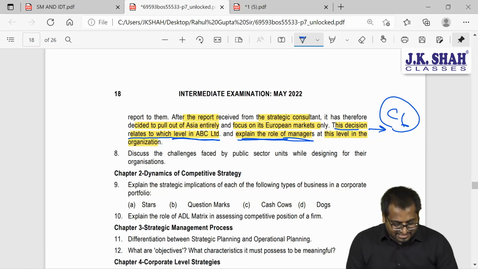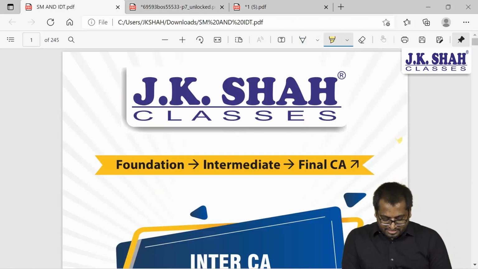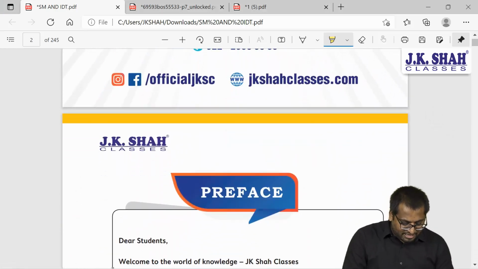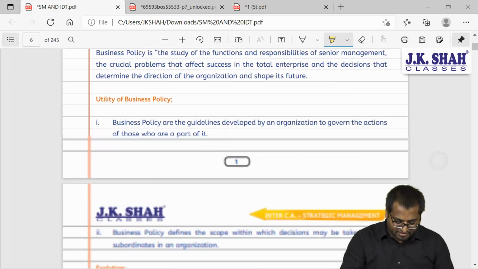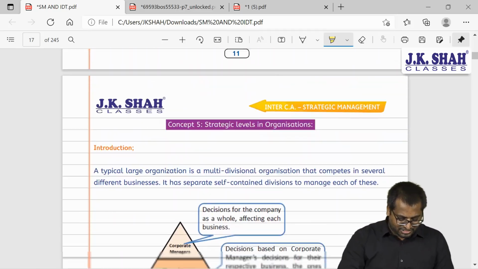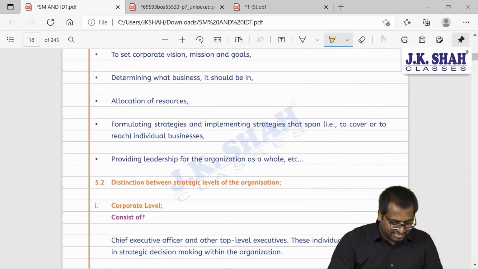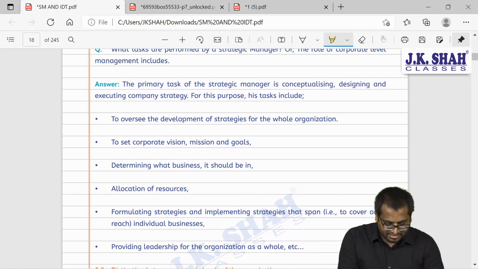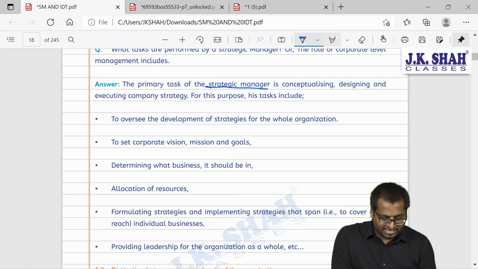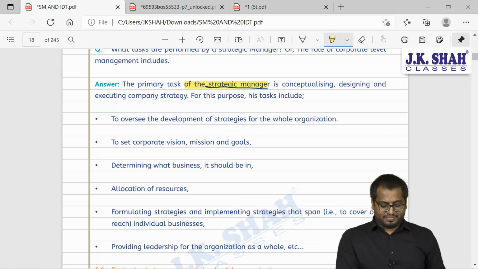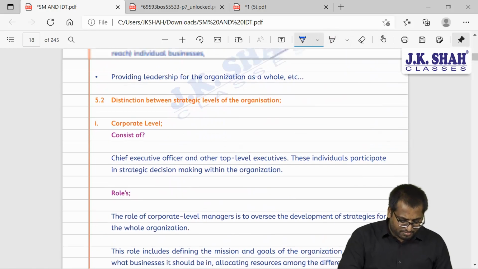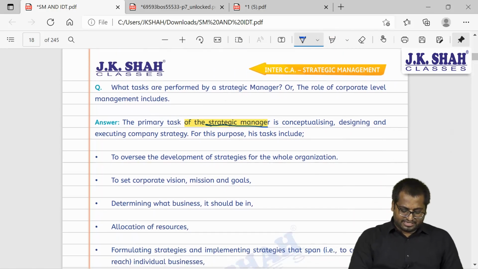So let me mark the page number of our book where you can find this. This will be in chapter number 1, guys, and I'll tell you the page number so that you can mark it immediately. Wait, give me a minute. See here, the primary task of a strategic manager. So this is your answer, guys. This is on which page number of our book? This is on page number 13.